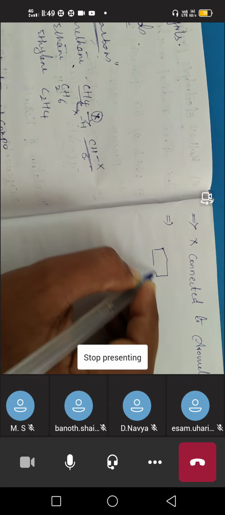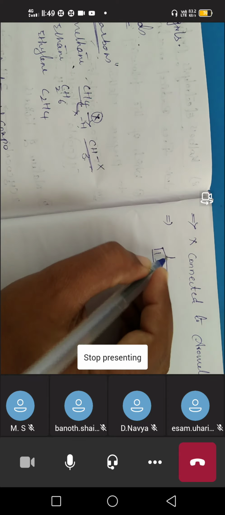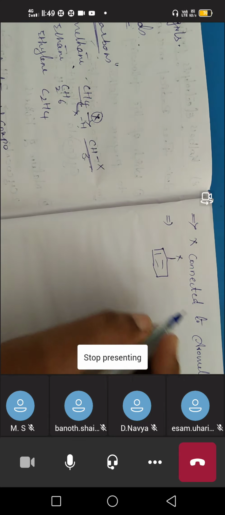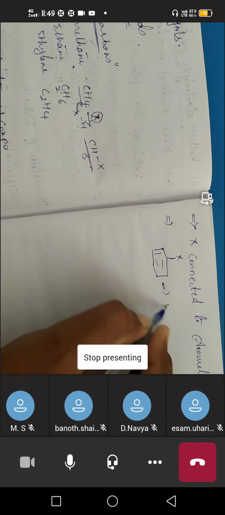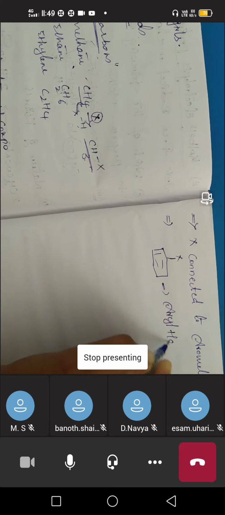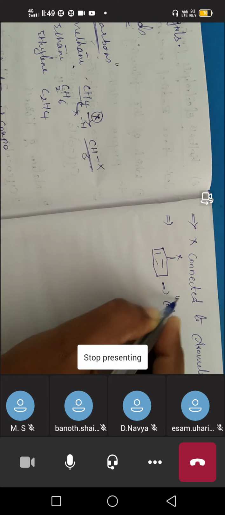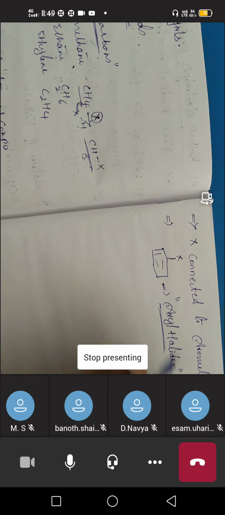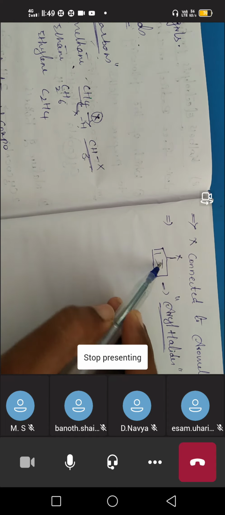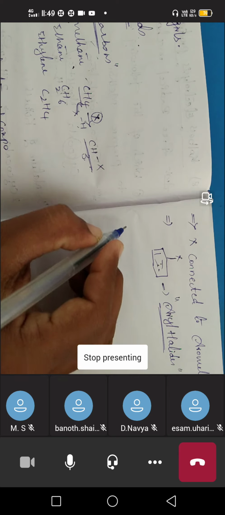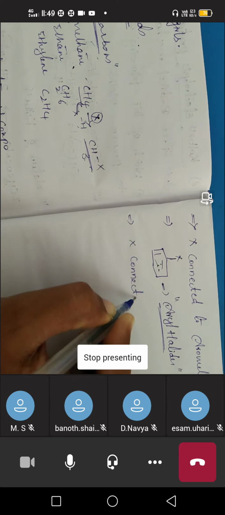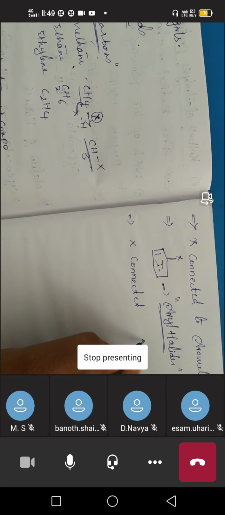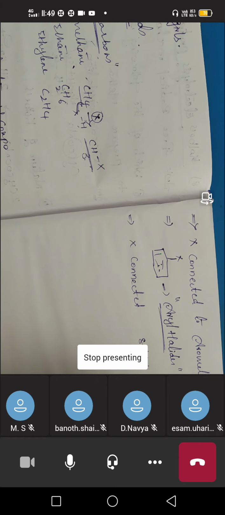See here, the aromatic ring is the benzene ring. So our X is present on the benzene ring. If these types of halogen compounds are there, they are generally called aryl halides. Aryl halides means our halogen is connected to the benzene ring. Next, we have another type of compound, when halogen is connected to an sp3 carbon which is present on the benzene ring.